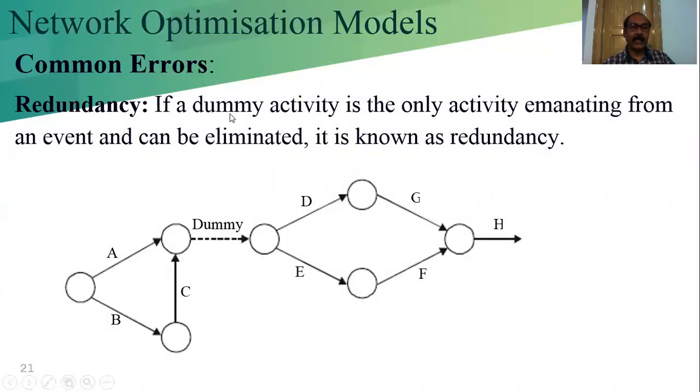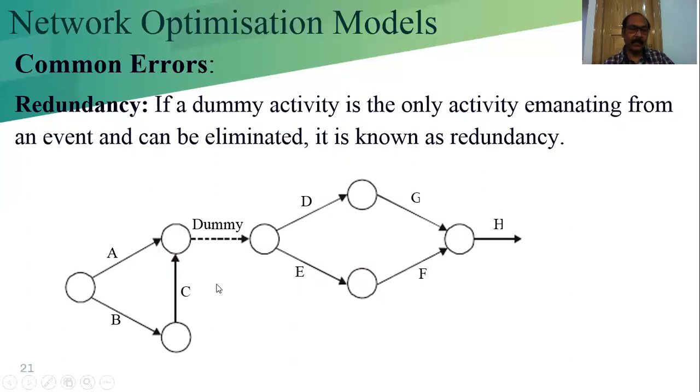Redundancy. If there is any redundancy, that means if it appears twice, then we have to remove either one, like in this figure. If a dummy activity is the only activity emanating from the event and can be eliminated, it is shown as a redundancy.